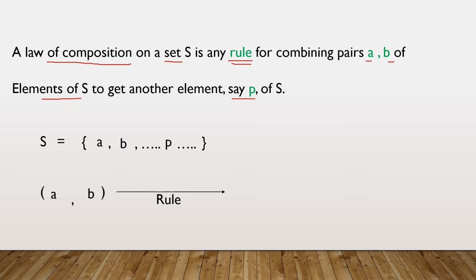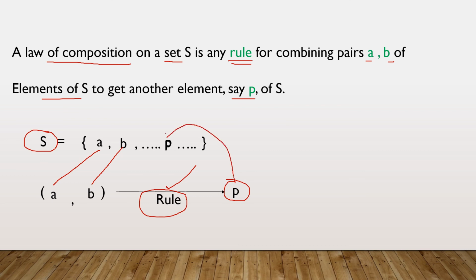We will apply a rule on it. We get an element P, which is again an element of S. That means from the set S, you are going to take any two elements, apply a rule, and the third element you get should also belong to the set S.